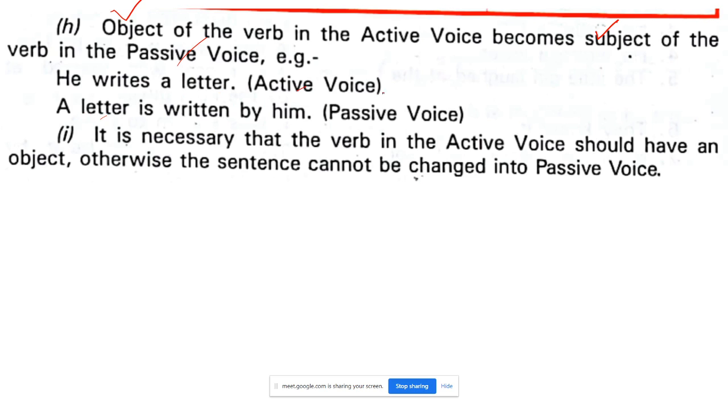Okay. It is necessary that the verb of the active should have an object. Remember, it should have an object. Otherwise, what will happen? The sentence cannot be changed into passive. So, an object is required.